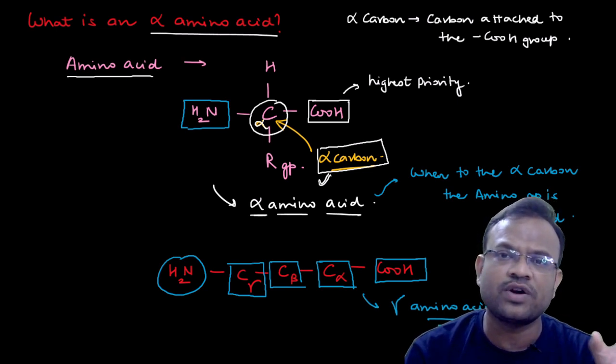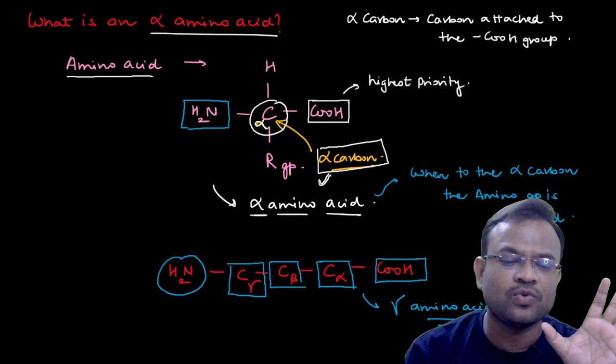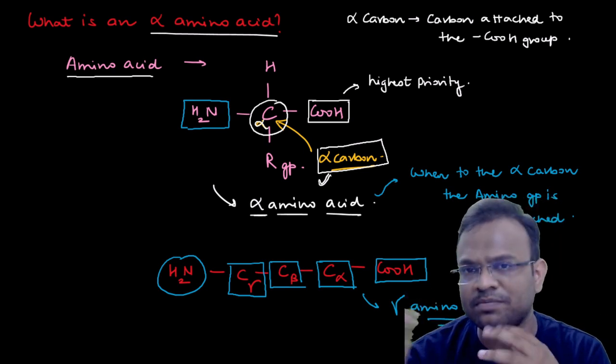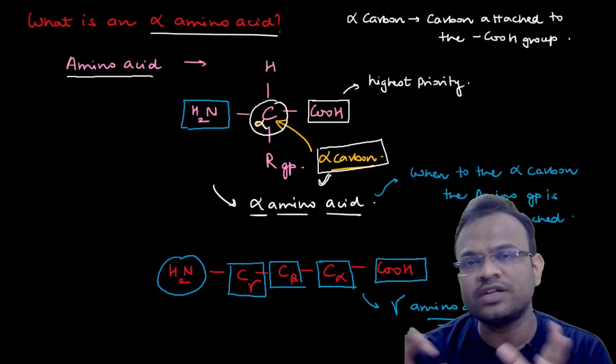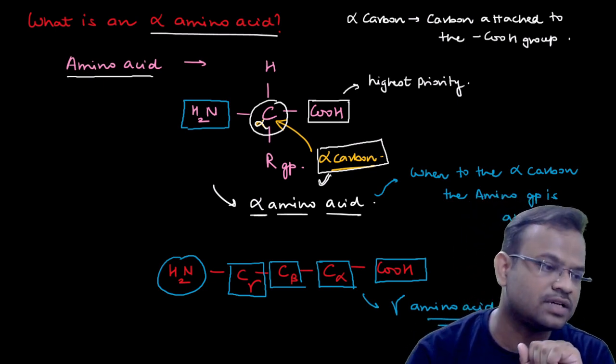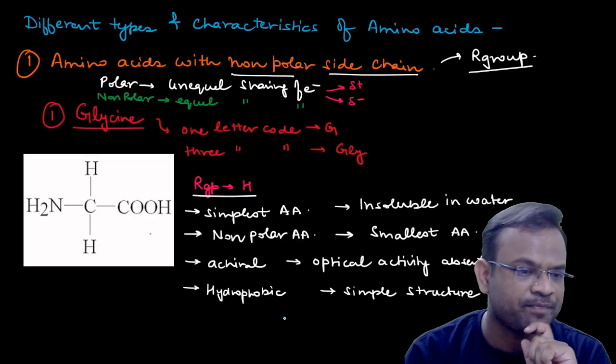Now you have understood what is alpha amino acid. I told you what is gamma amino acid. Similarly, there can be multiple different types of amino acid, beta, delta, and so on and so forth. So this is the concept of alpha amino acid. Now let us move on to the next point.